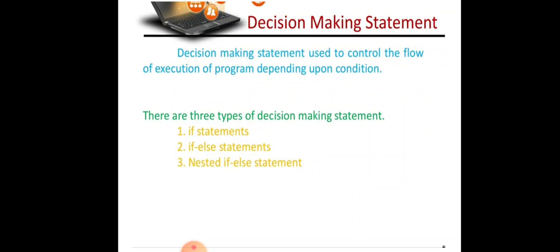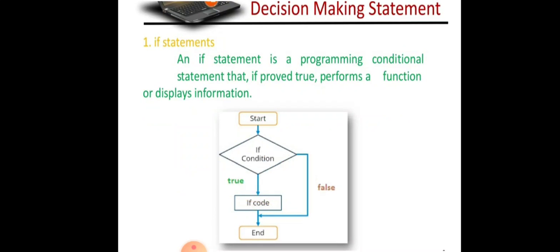First are decision making statements. Decision making statements are used to control the flow of execution of a program depending upon the condition. There are three types of decision making statements in Python: if statement, if else statement, and nested if else statement. The if statement is the easiest method for making a decision in Python.